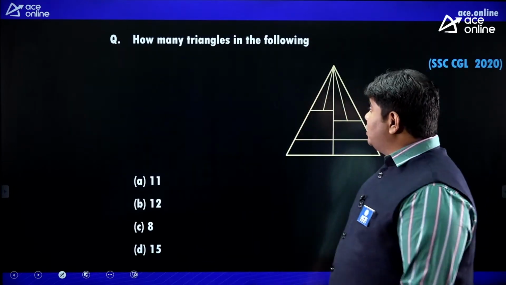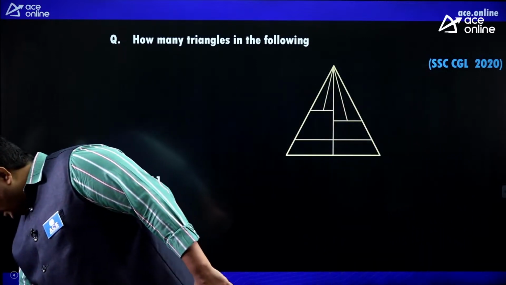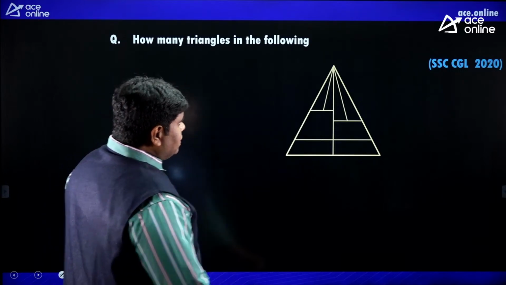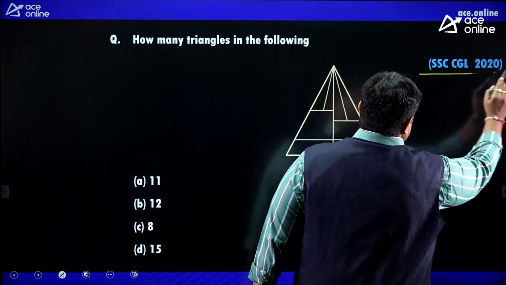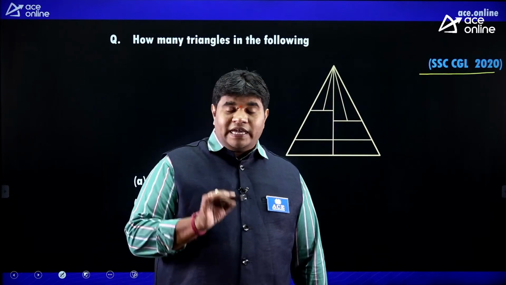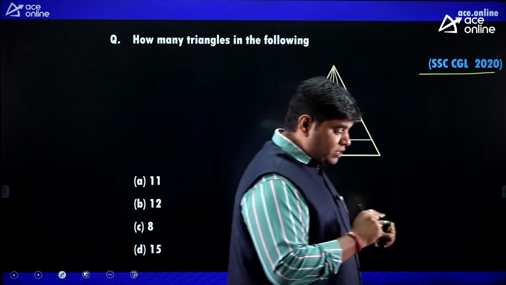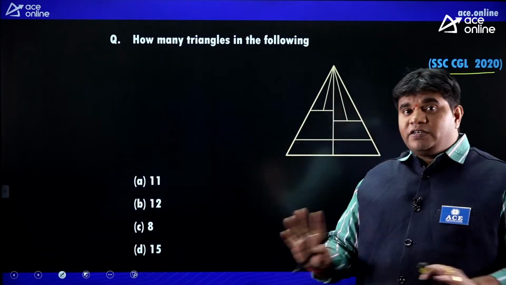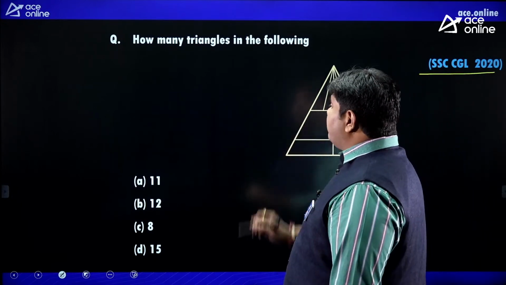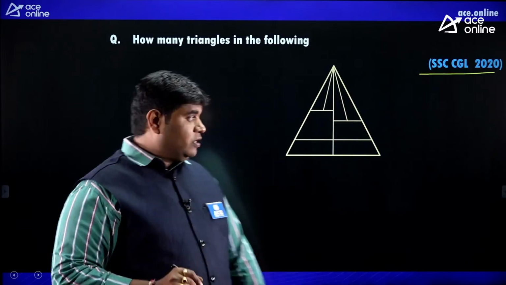how many triangles in the following? Okay, how many triangles in the following question? Go observe, friends. Analytical figures. Concept name: analytical figures. Based on analytical figures, we get one question, 99% guaranteed, not 100%. So, number of triangles. Simple logic. I'll explain the concept and shortcut.